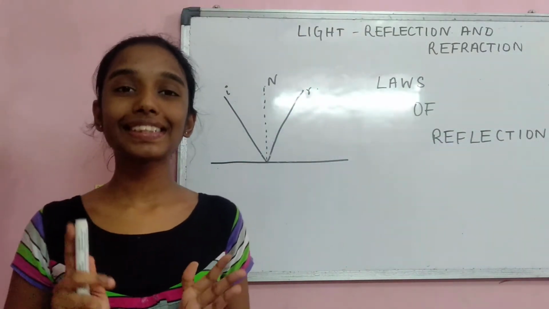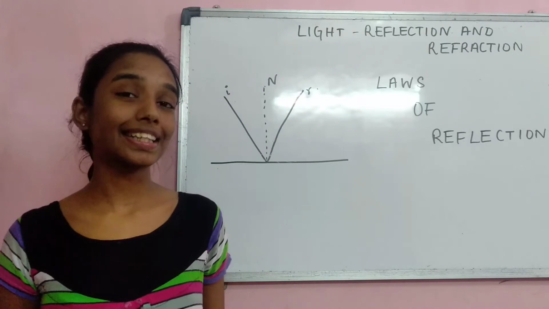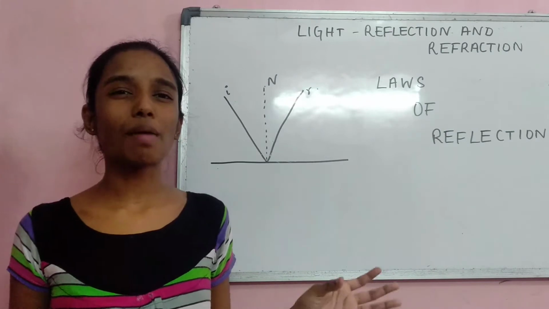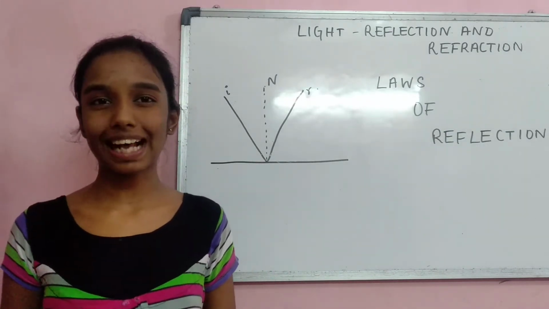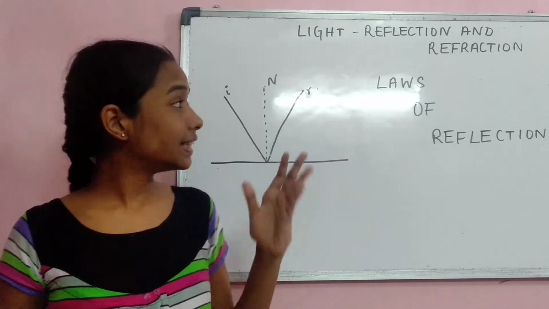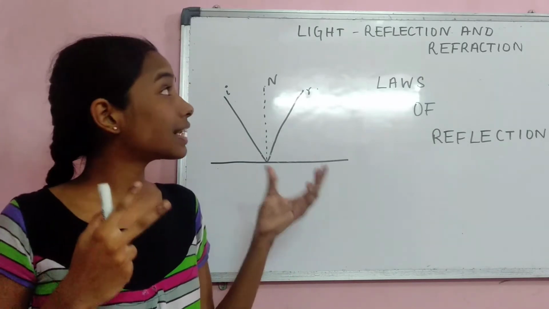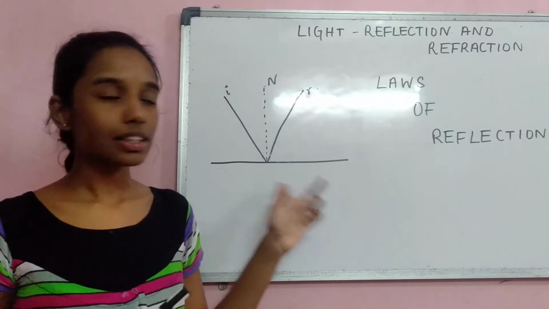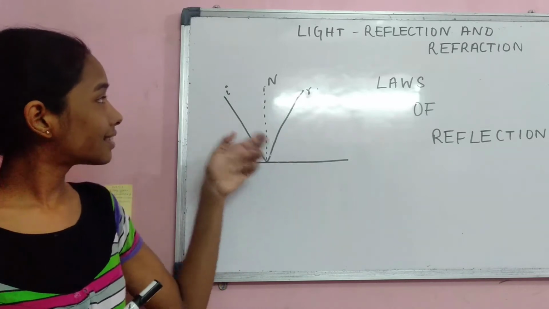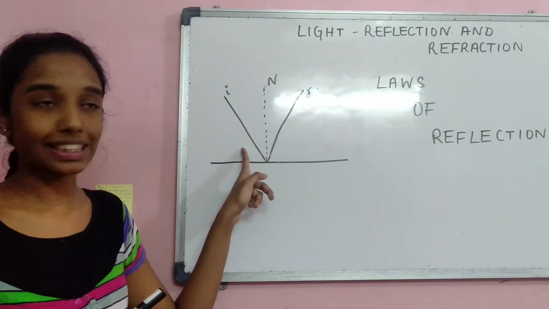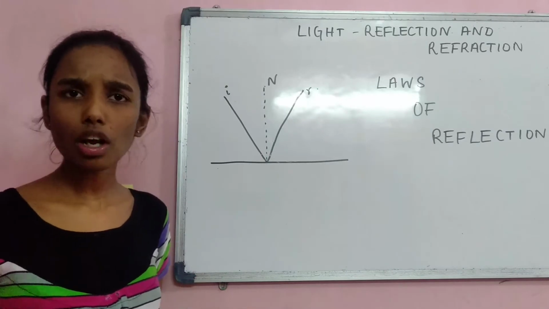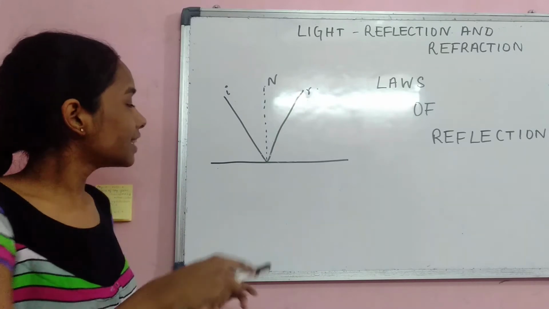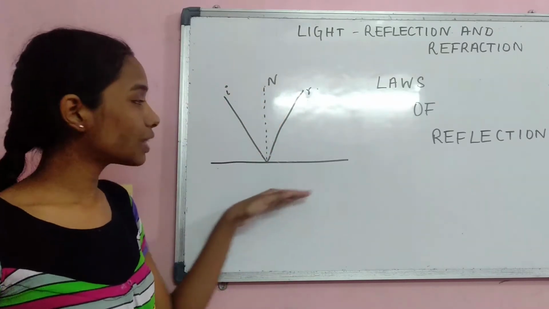So now let us learn something about laws of reflection. I think you are already familiar with these laws of reflection from your previous classes. But let us have a quick recap, because these laws are very much discussed in the concept of reflection and refraction also. So this is a plane, a shining surface. And this ray which hits the surface is the incident ray. You all know that. And this is a ray called the reflected ray. Now let's draw a normal which is perpendicular to the surface.